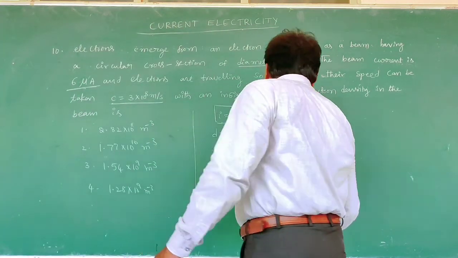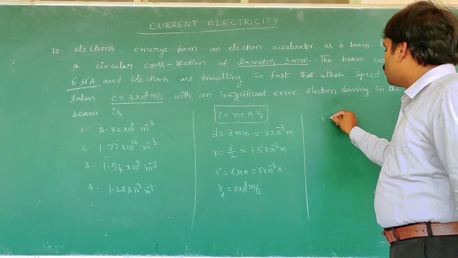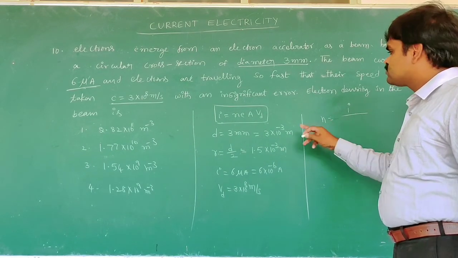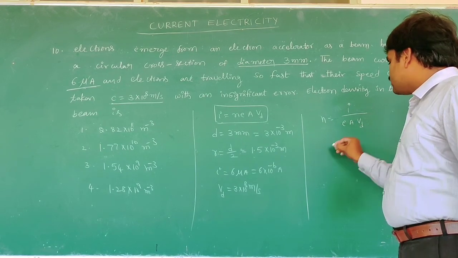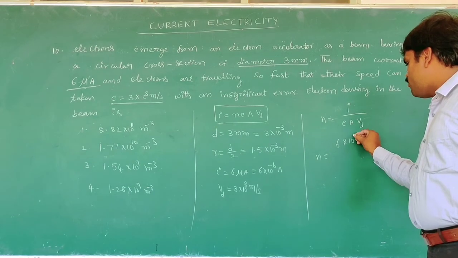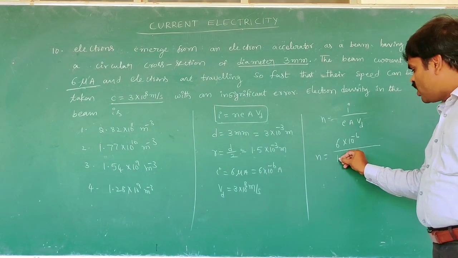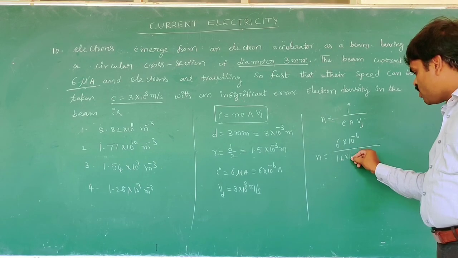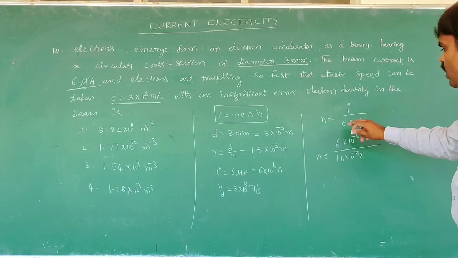Now they are asking about the number density, n is equal to I by e A Vd. Substituting, n is equal to I, 6 into 10 to the power of minus 6, over e, the charge of the electron, 1.6 into 10 to the power of minus 19, into area.